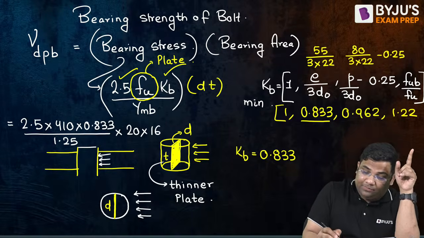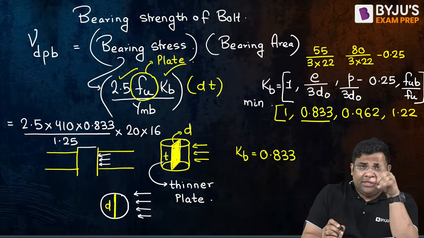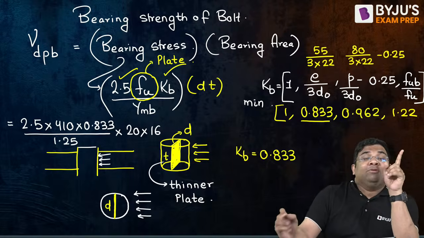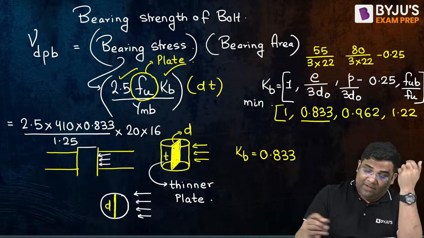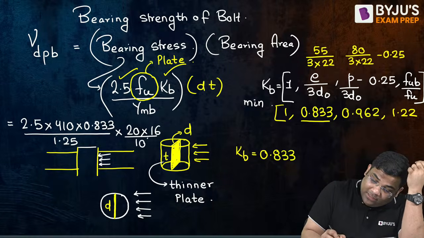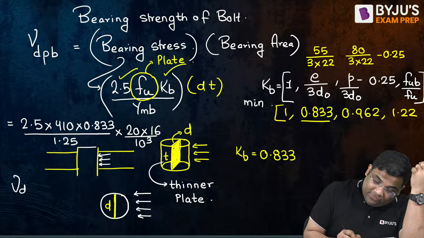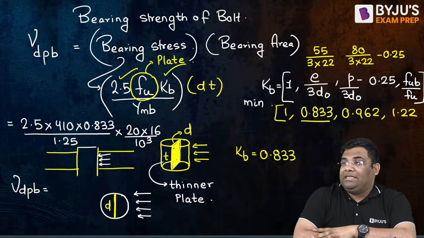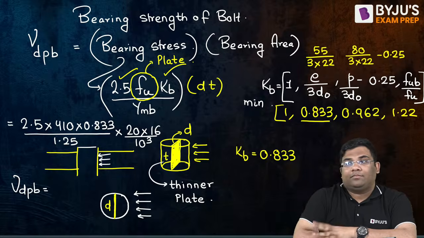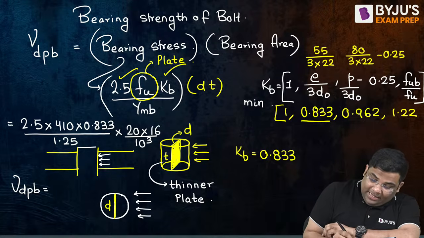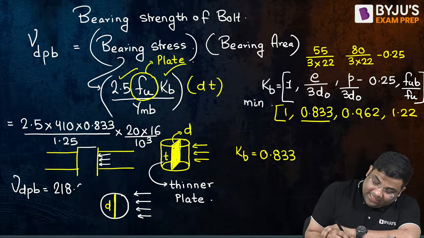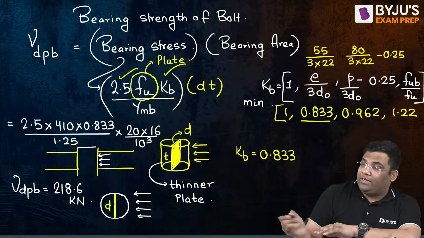Thinner plate is 16. We'll get this answer in Newton because this FU is in Newton per mm square and D into T is in mm square. So Newton per mm square times mm square gives Newton. So divide by 10 to the power 3 to get kilonewton. So tell me, what is the bearing strength of this particular bolt you are getting? Tell me. It is 218.6.